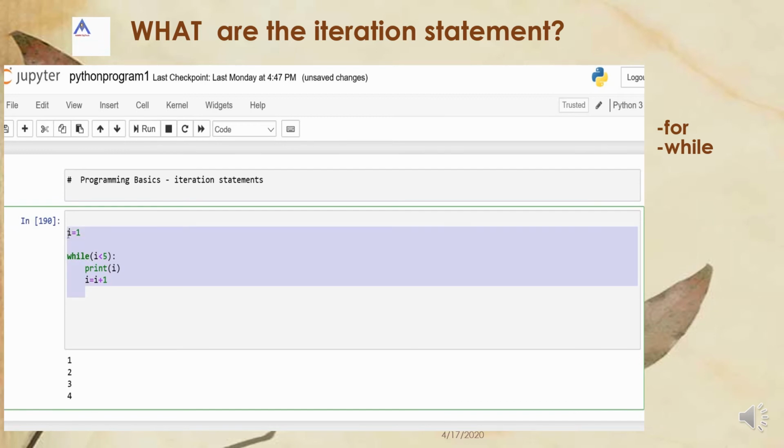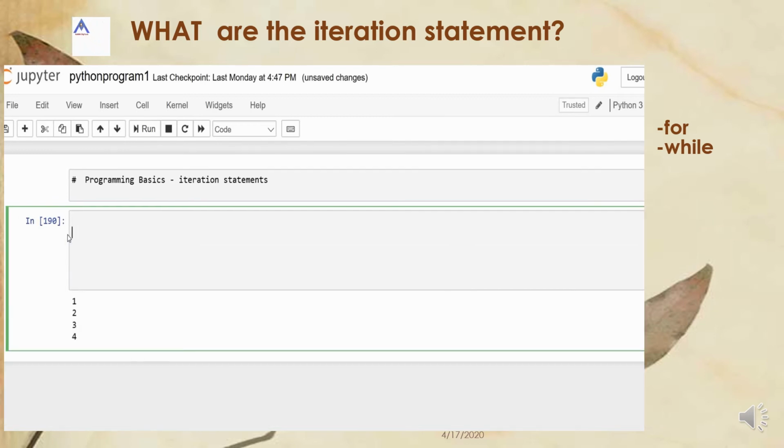Similarly, let us discuss the for loop. For example, I am using it like this: for i in range. This is one method of the for loop. The starting value and the final value, so let me say 5. That means the i value starts from 1 up to 5. By default the increment will be by 1.